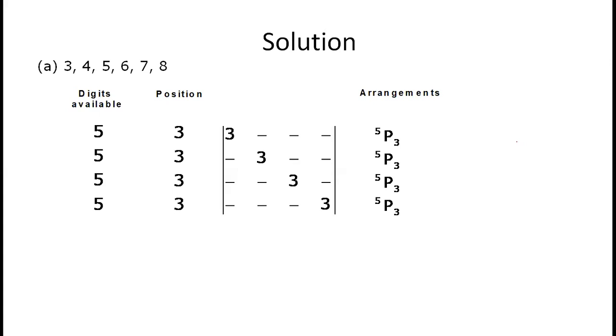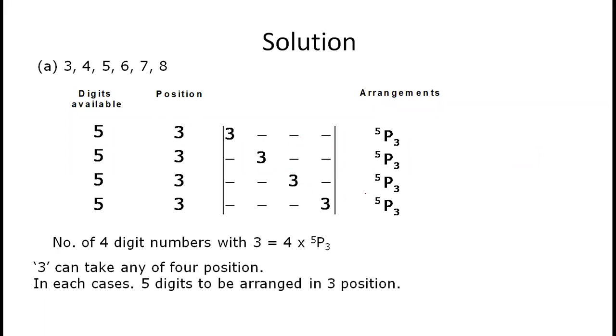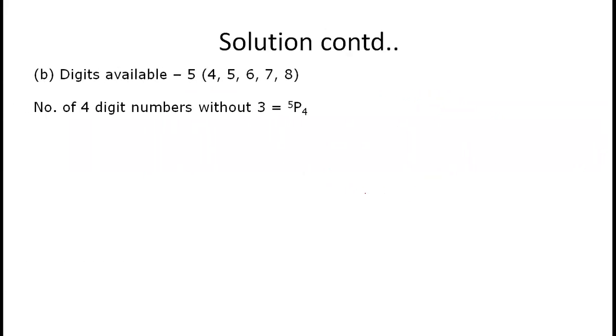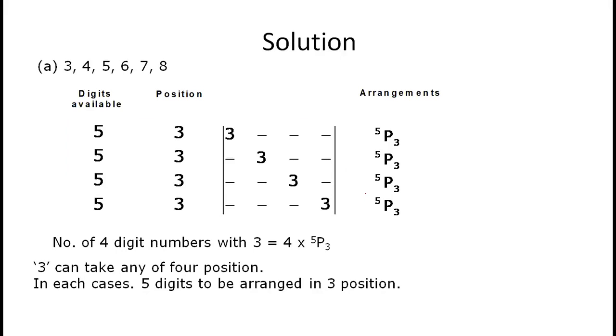3 must, this is an elaborated explanation for your self preparation. I am giving you the straightforward explanation line, and in the notes I will upload this as well. 3 must should come. 3 may be in the first place, second place, third place, or fourth place, the last digit like that. The remaining can be filled in 5p3. That's what, 5p3 into 4. You can get that first one. Right, 4 into 5p3. Don't worry, this is nothing but 240.